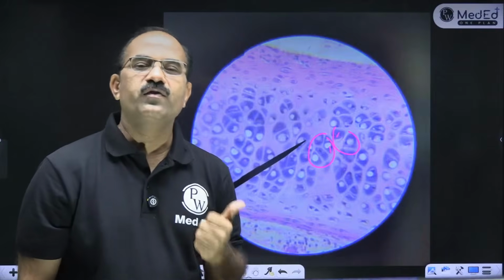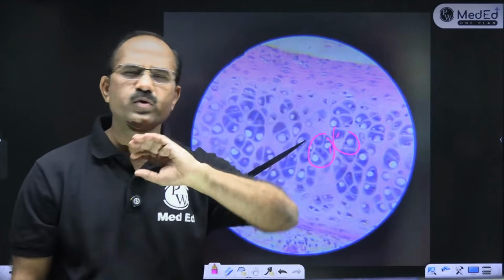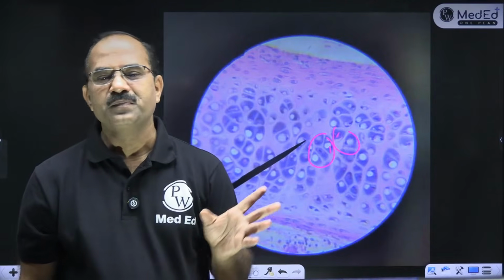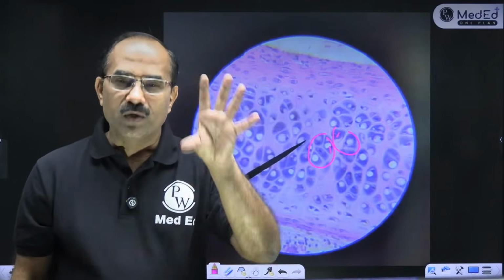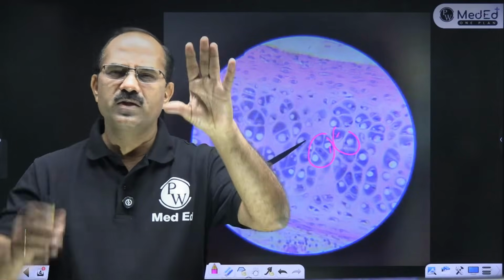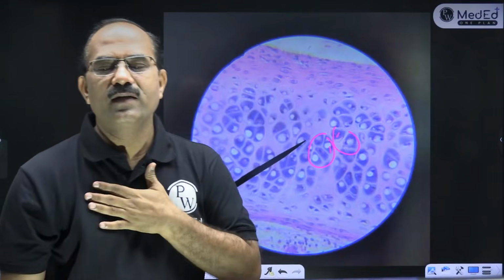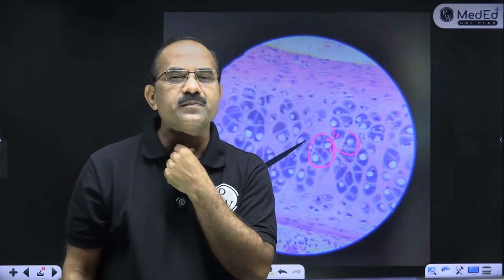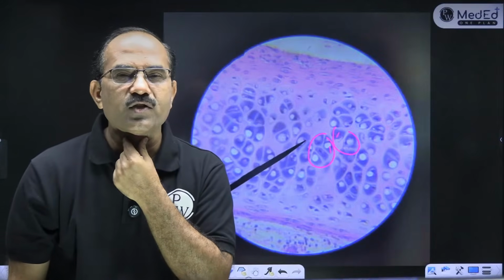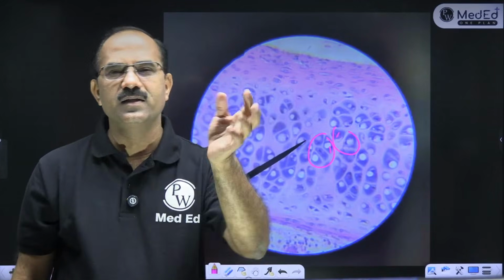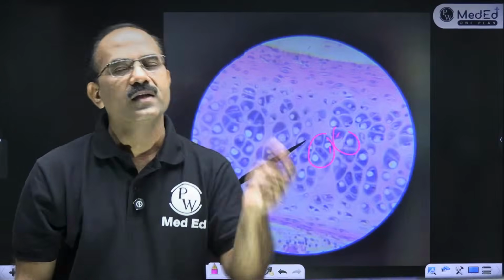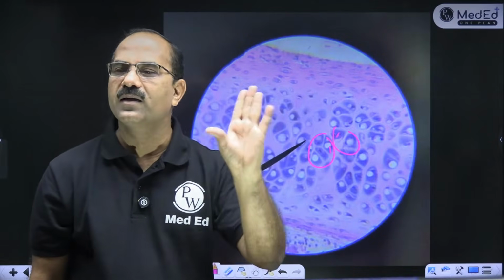Tell me the sites of hyaline cartilage. Hyaline cartilage is the easiest slide that you can get in the exam. Very easy to identify. If a short note comes on hyaline cartilage, just write these 4-5 points, draw a good diagram, and the sites of hyaline cartilage. One is the trachea, the second is thyroid cartilage, cricoid cartilage, and costal cartilage. These are all examples of hyaline cartilage.